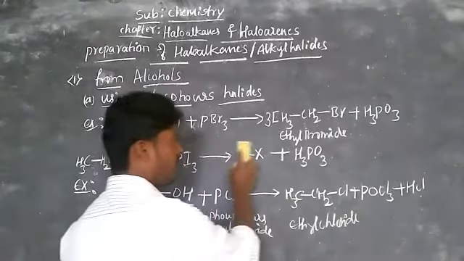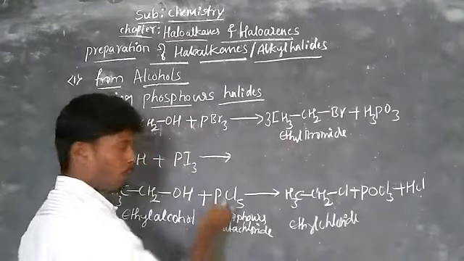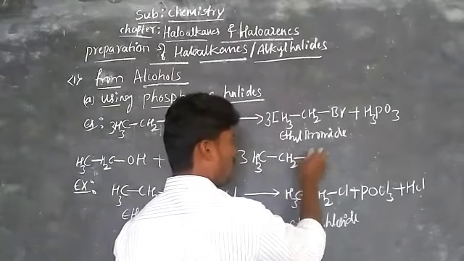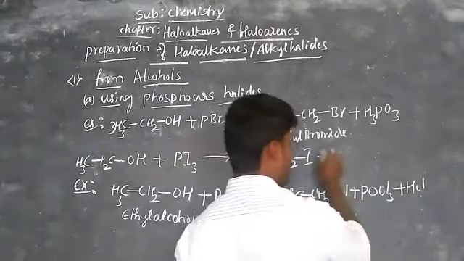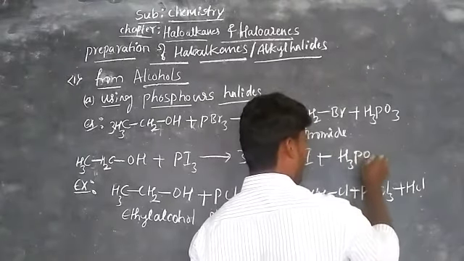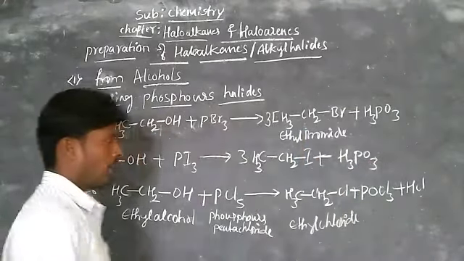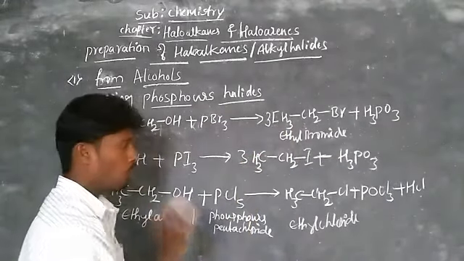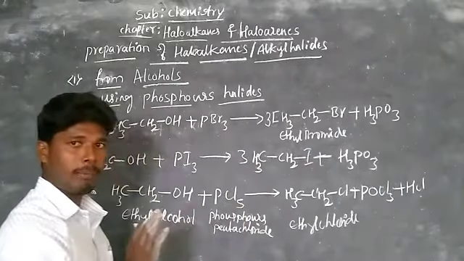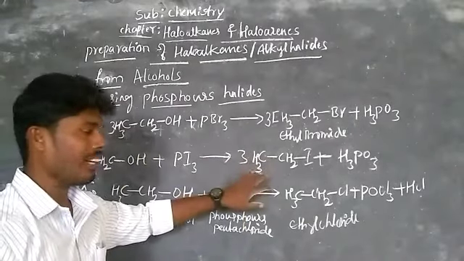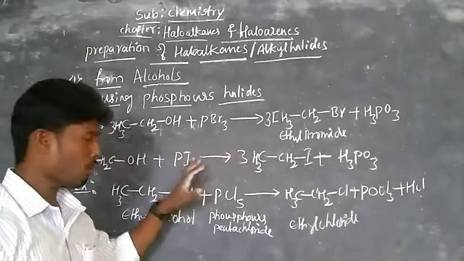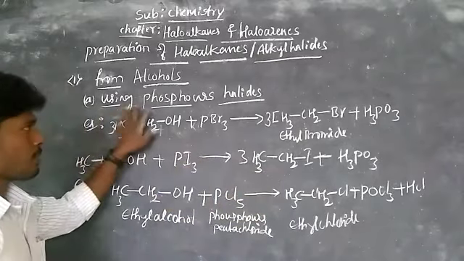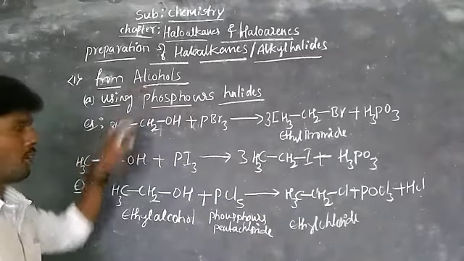So what do you get here? 3 equivalents of ethyl iodide, CH3CH2I, plus H3PO3, phosphorous acid. Observe that I wrote CH3 here, but H3C there. Don't worry, both are the same; either way is right. So this is the way to prepare alkyl halides by using phosphorus halides with alcohols.